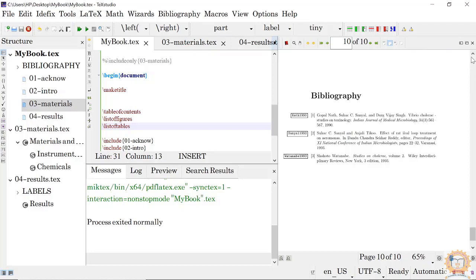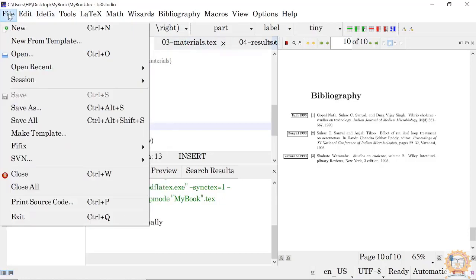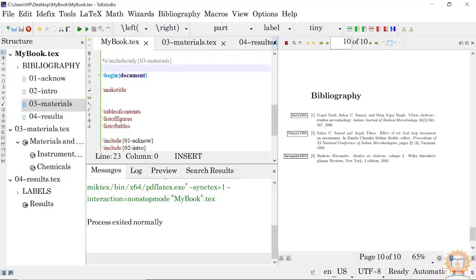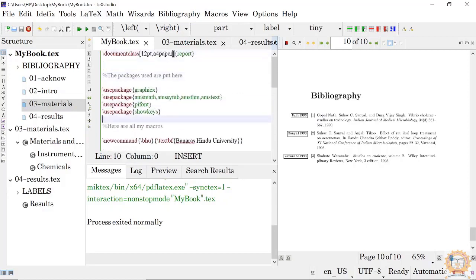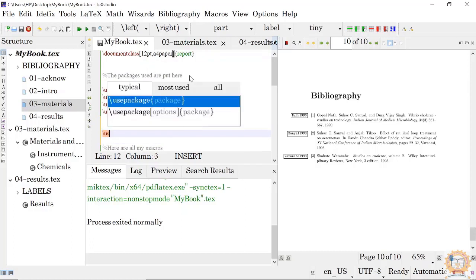And suppose you don't want to use these fonts. Now how to change these fonts? To change these fonts, we have packages. Okay, use package.